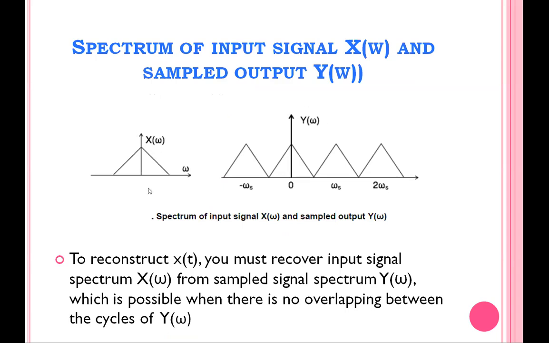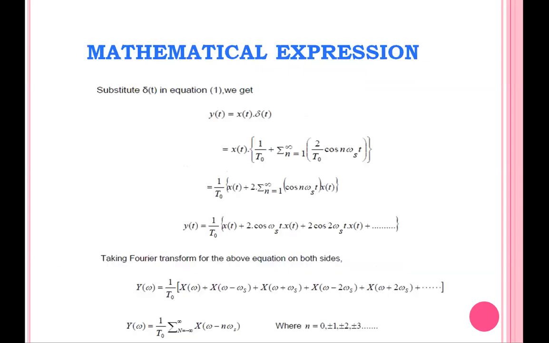So if we are considering X of omega, the spectrum of the continuous time signal is like this. What is the sampled spectrum? From this equation, the sampled spectrum is nothing but the addition of X of omega, the input spectrum, plus X of (omega minus omega_s), the input spectrum shifted to the right side by omega_s amount, plus X of (omega plus omega_s), the input spectrum shifted to the left side by minus omega_s.